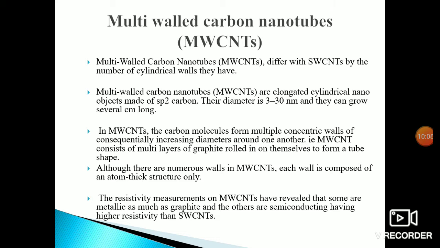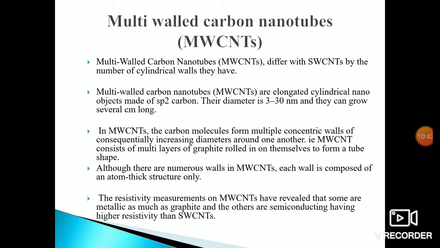In multi-walled carbon nanotubes, the carbon atoms form multiple concentric walls. That is the difference between single and multi. The walls have increasing diameter around one another, which means a multi-walled carbon nanotube consists of multiple layers of graphite rolled onto themselves to form a tube shape.